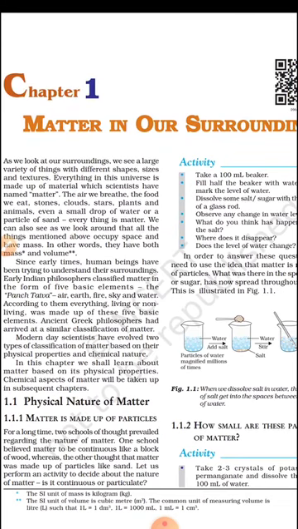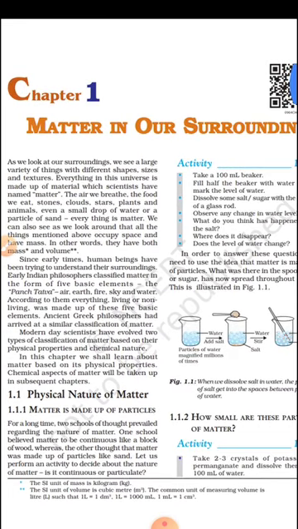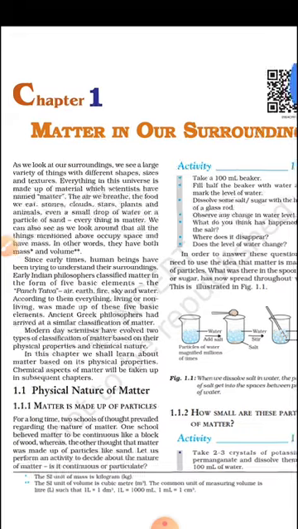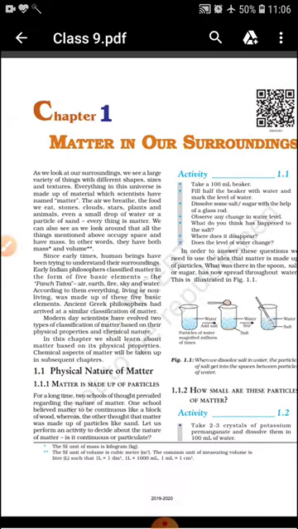We can also see as we look around that all the things mentioned above occupy space and have mass. So when we write the definition of matter, it will be: anything that occupies space and has mass or volume is called matter.